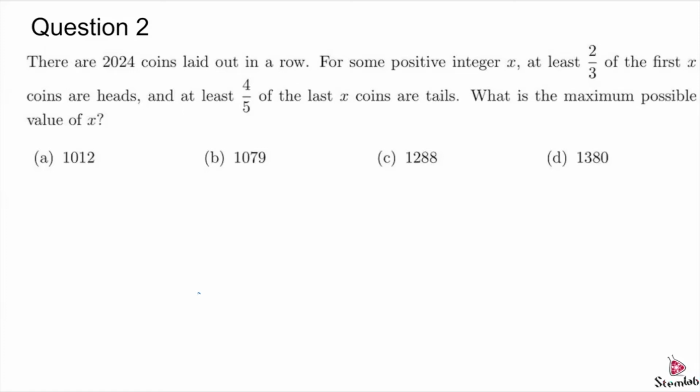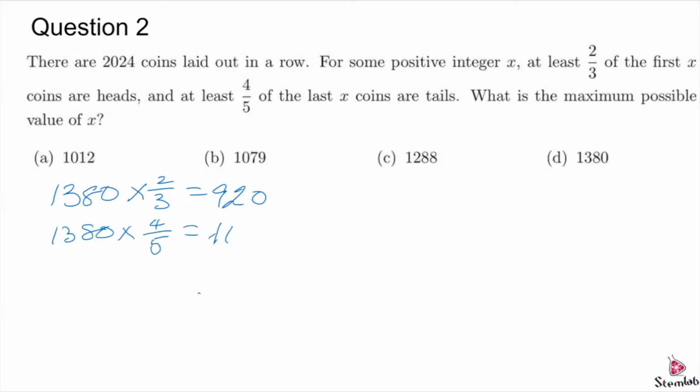So first we take, what is 2/3 of 1,380, and that's 920. And we take 4/5 of 1,380, that's 1,104. And sure enough, the sum is 2,024.